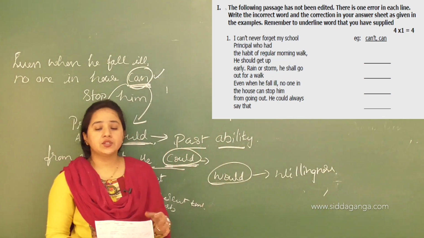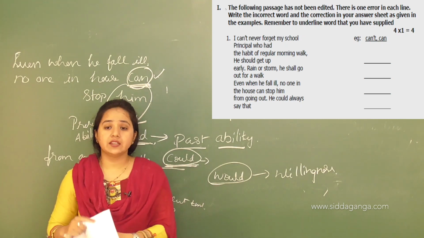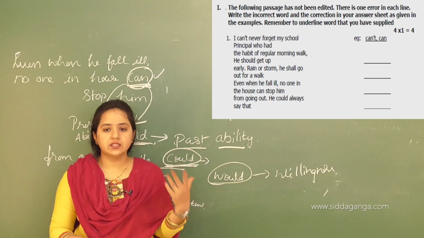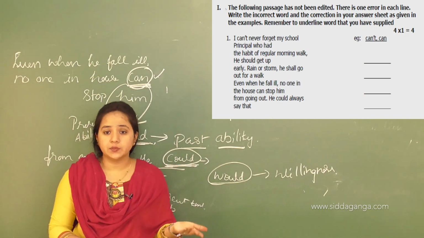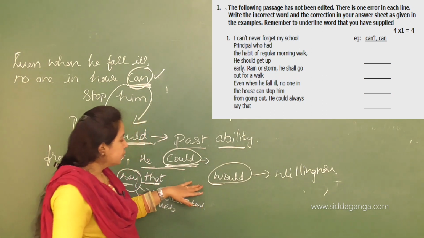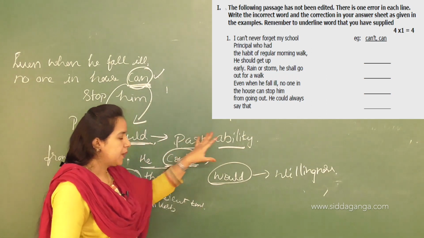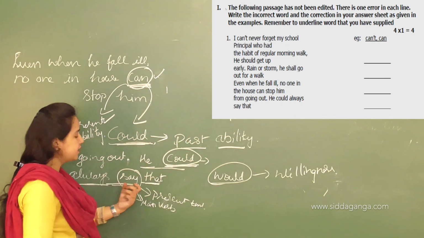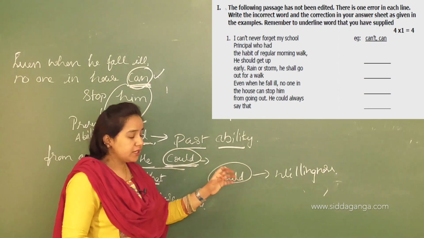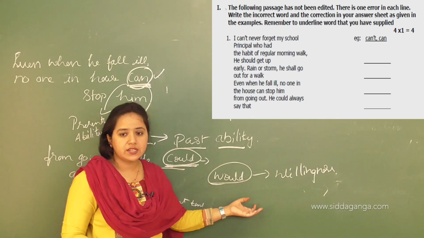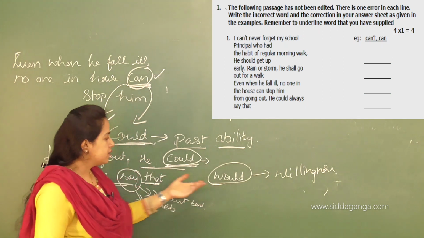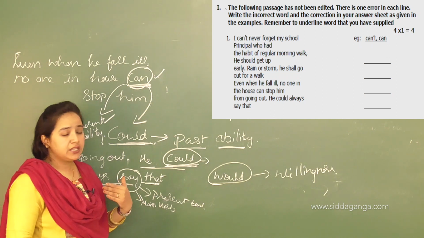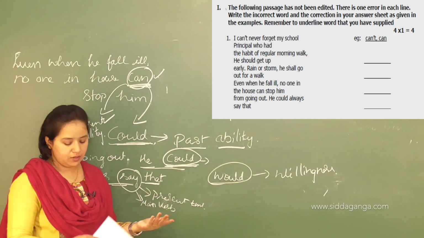Willingness means he is ready to do something. Okay, ready to do something not only in the past, even in the present also. He always wanted to tell these past habits to other people. So in that case, we can't use could, because could expresses the past ability. We can't use it in this sentence, that is, he could always say that. It's better, it is right to use would, because it tells about a willingness. Okay, would expresses someone's willingness, that the person is interested to do something. Okay, so this is